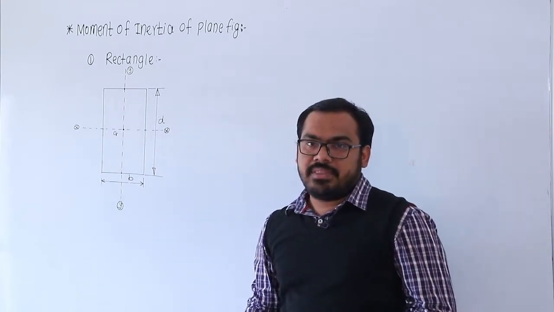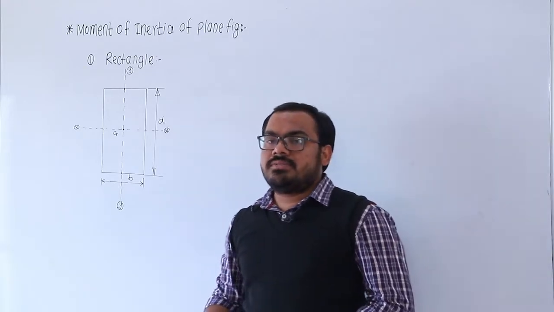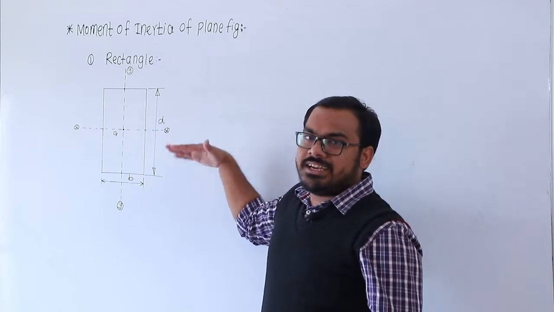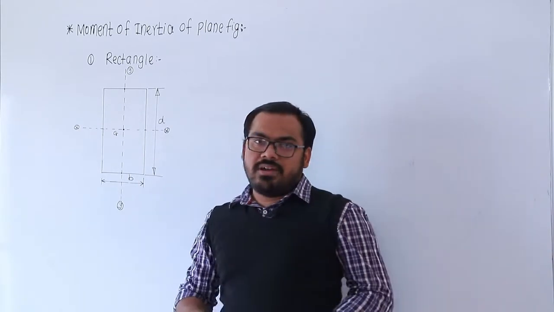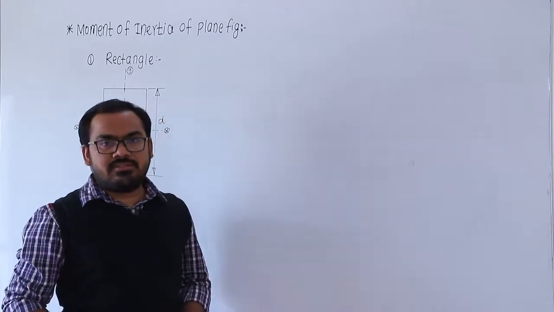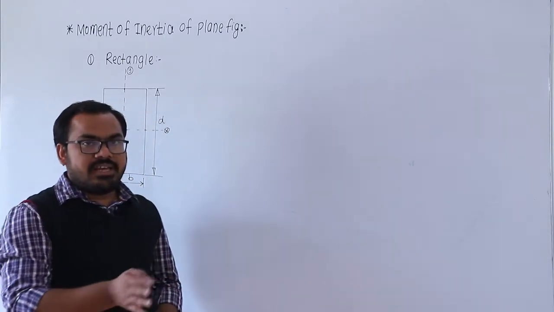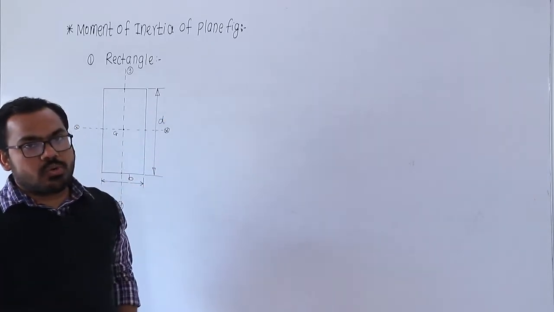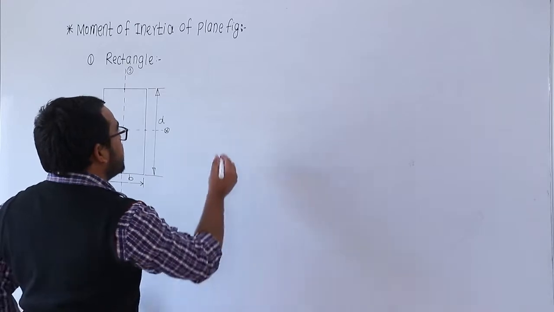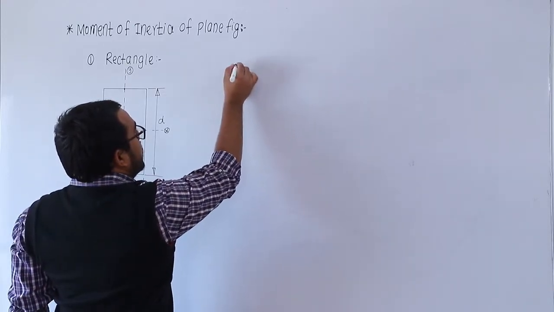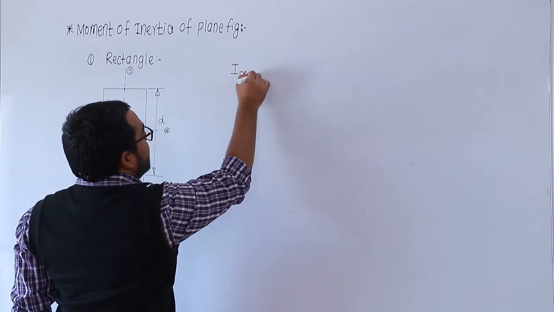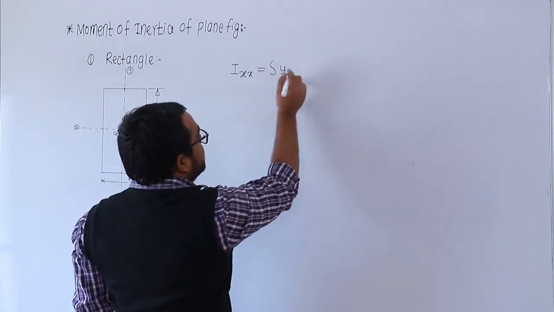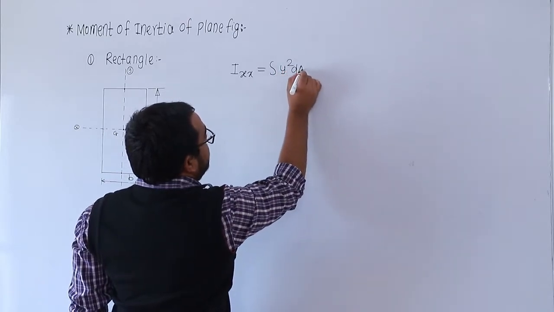And there is a centroidal x axis and the centroidal y axis. Then what is our question? The question is what is the moment of inertia of the rectangle about the centroidal x axis and about the centroidal y axis. So according to the first principle or the expressions we derived in the previous lecture, जे मागच्या लेक्चर मध्ये आपण जे एक्सप्रेशन डिराइव्ड केलेत आपण त्यांचा यूज करूया. So what are the expressions? So let us see. If we want the moment of inertia about the x axis, there is an integration of y square dA.